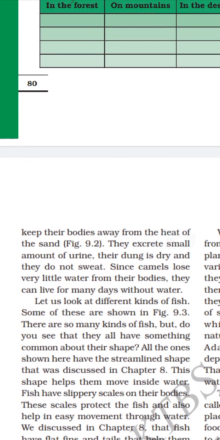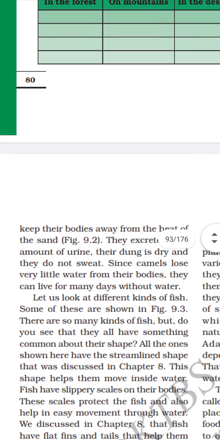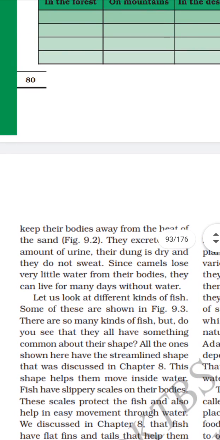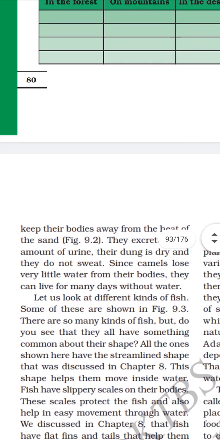This shape helps them to move inside the water. Fishes have slippery scales on the body. Fishes have scales on the body. These scales protect the fish and also help in easy movement through water.